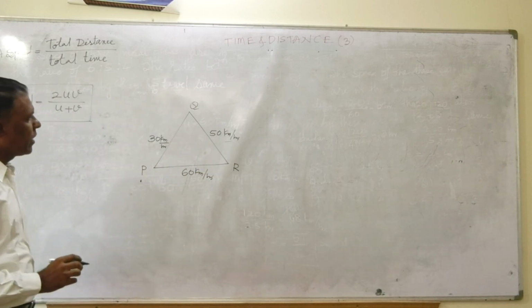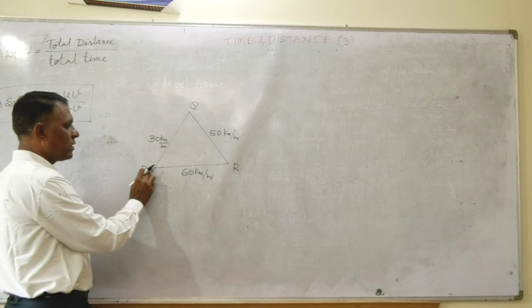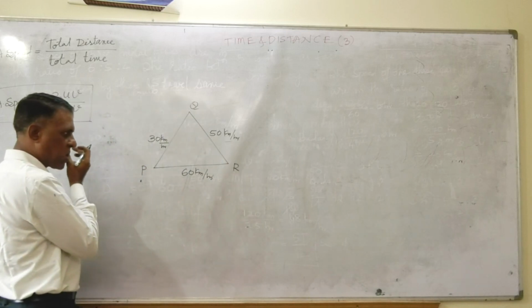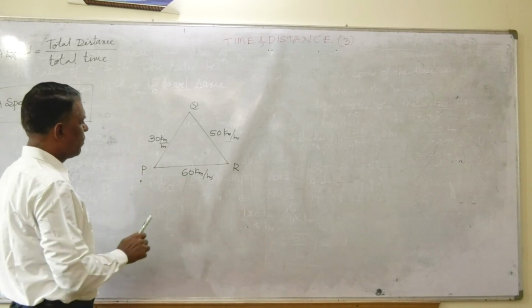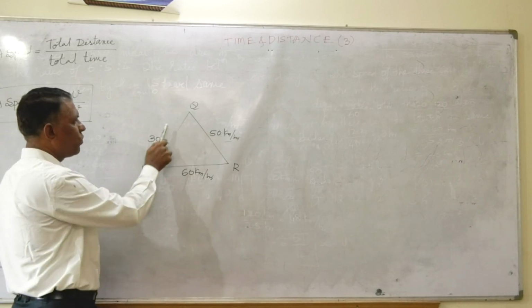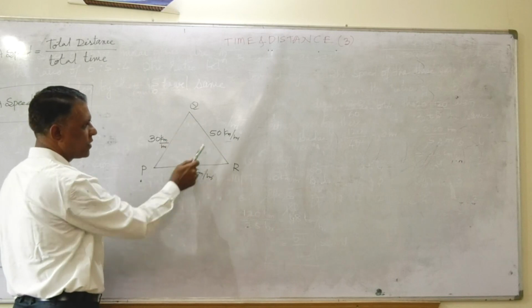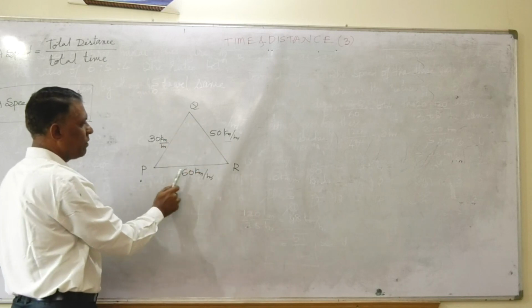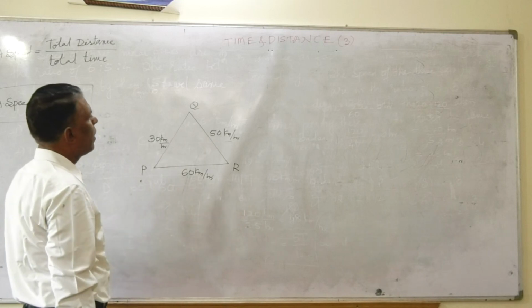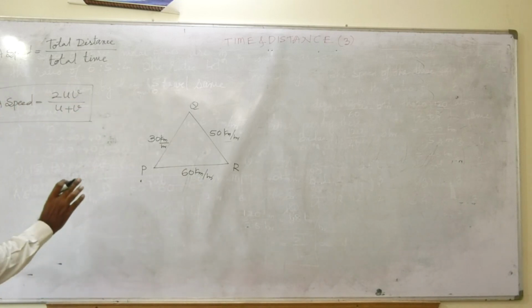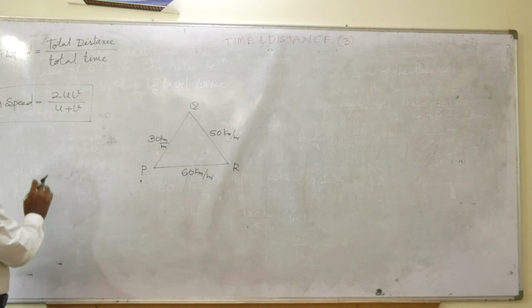Please see, friends, my question is: three cities are situated at equal distance, and the motorist covered P to Q, Q to R, and R to P with these speeds. In the book, you will also get the formula, or otherwise you can articulate the formula.